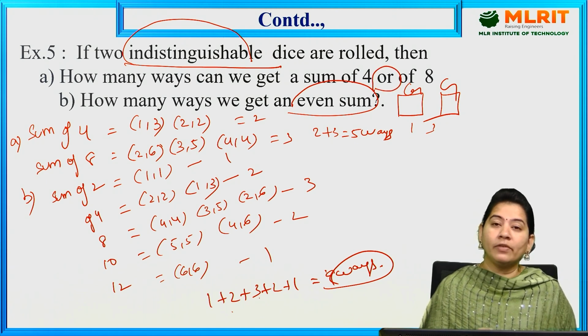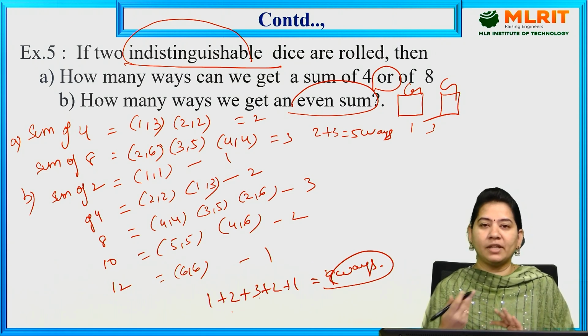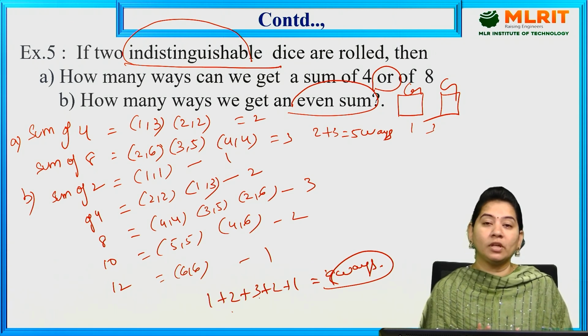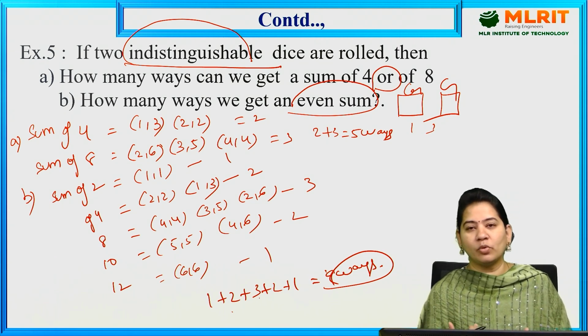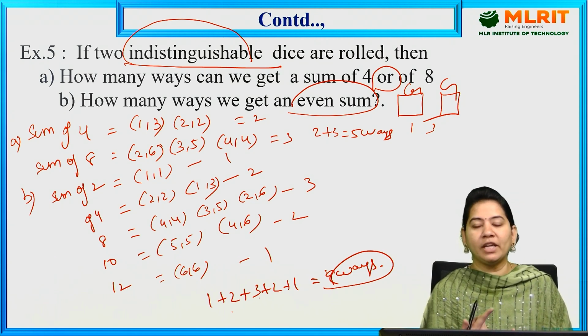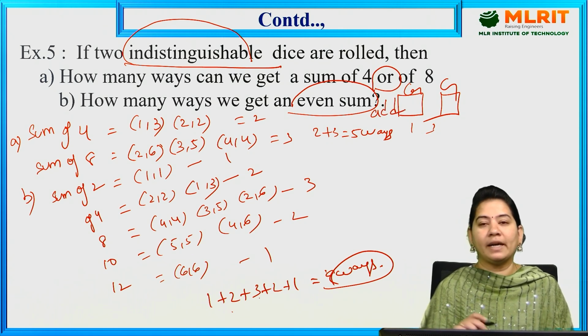What we have to remember for the product rule, we can understand in the next session. So this is about the sum rule. If one event is occurring in one way, another event is occurring in another way, and both events are not occurring simultaneously, definitely the chances are more, but only one event can occur here. So in that particular situation, you have to add.